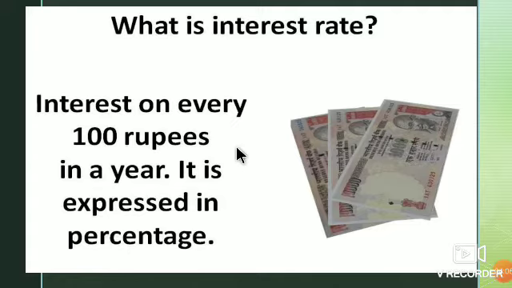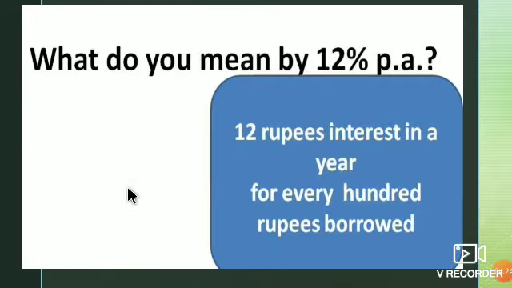Always the interest rate is expressed in the form of a percentage. All of you know the meaning of percent. Percent, cent means 100, per 100 rupees. So the rate of interest is for every 100 rupees for that year. Means what? 12 rupees interest in that year for every 100 rupees borrowed or deposited.